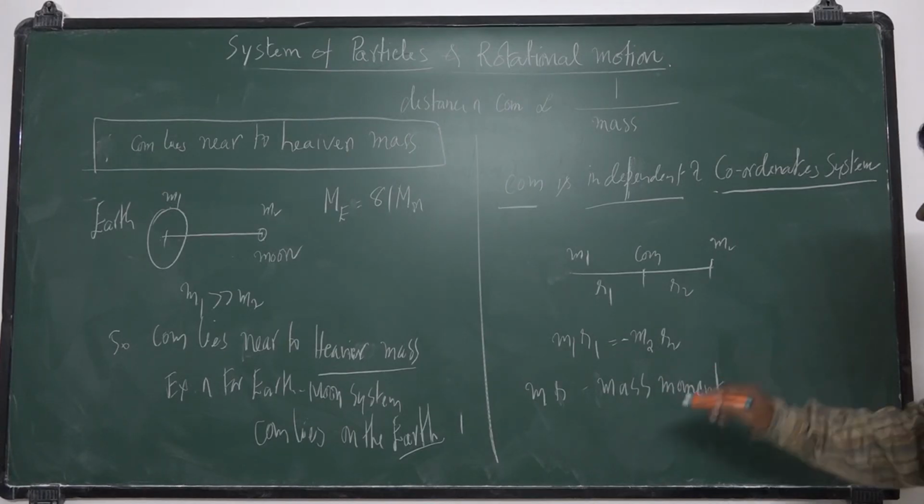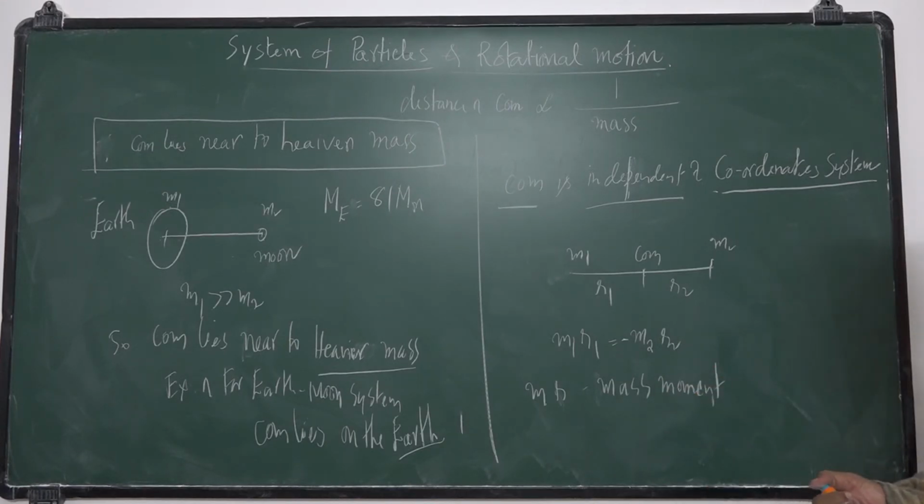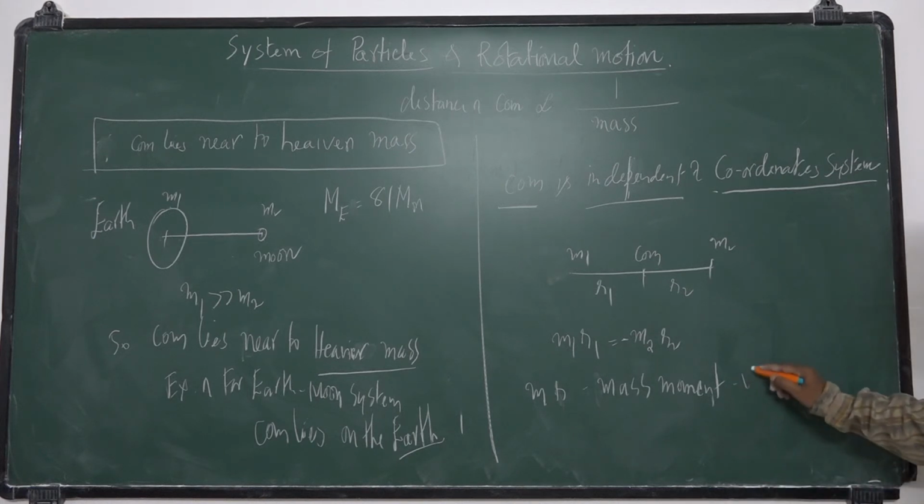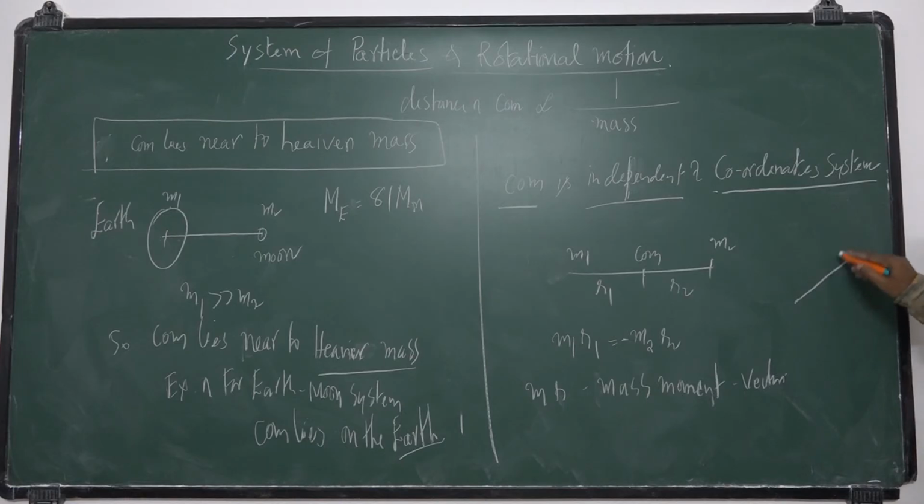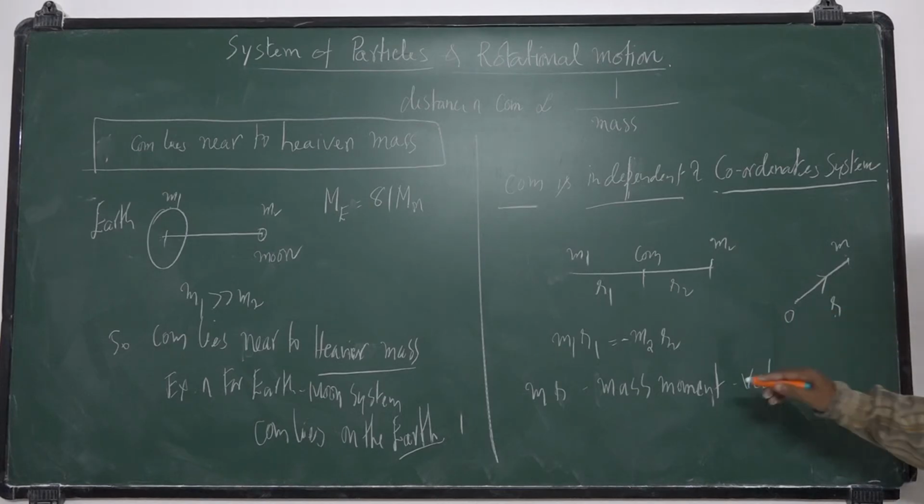It is a physical quantity. How can we define mass moment? It is also a vector quantity. Suppose this is the mass of a particle, and its position vector is r. Then m into r is called the mass moment. So it is a vector quantity.